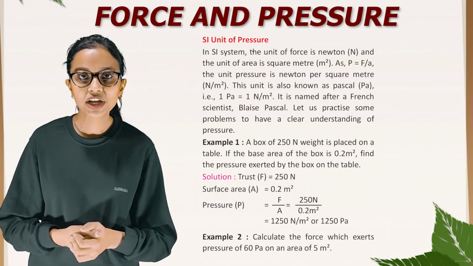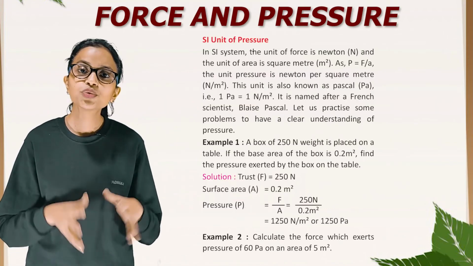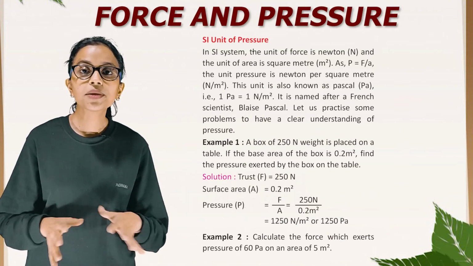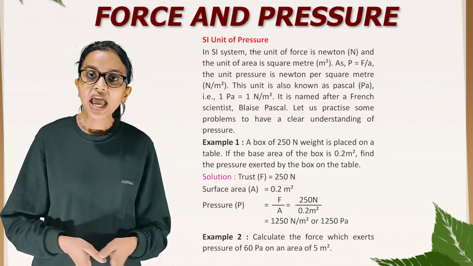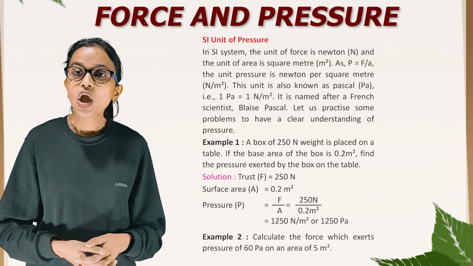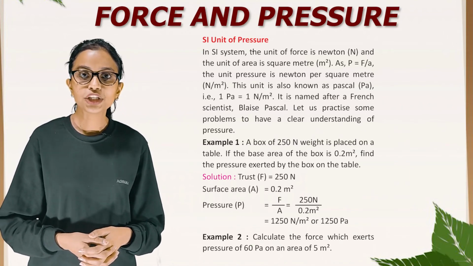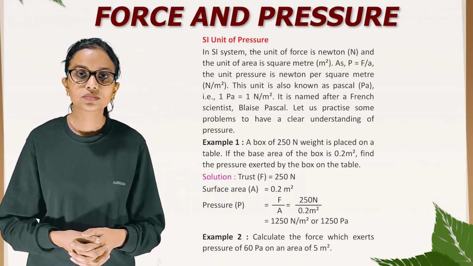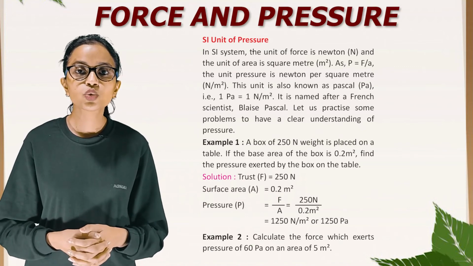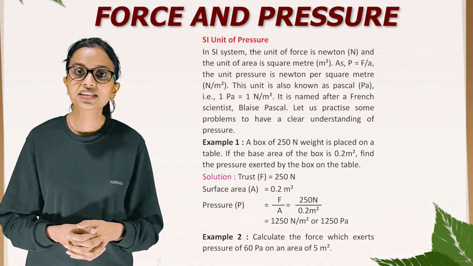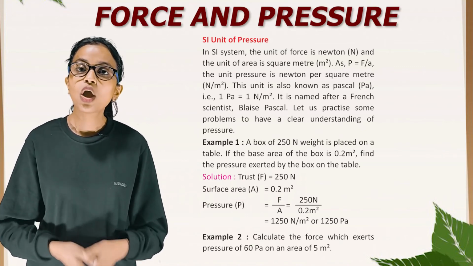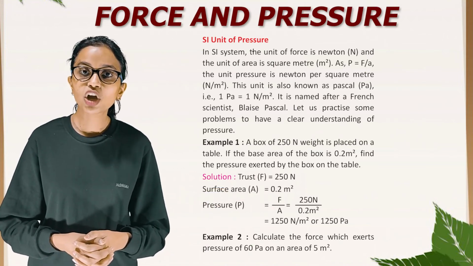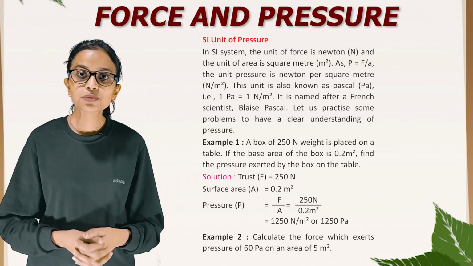SI unit of pressure. In SI system, the unit of force is Newton and unit of area is square meter, meter square, as P is equals to F/A. The unit of pressure is Newton per square meter. This unit is also known as Pascal. That is, 1 Pascal is equals to 1 Newton per meter square. It is named after a French scientist, Blaise Pascal.